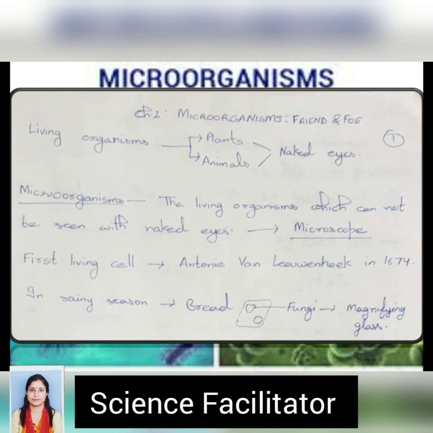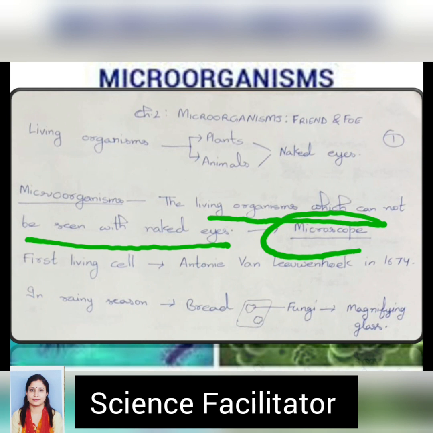Can you think about it? There are certain living organisms on the earth's surface which cannot be seen with the naked eye. Such organisms are known as microorganisms. So how can we see them? We can see them with the help of a simple instrument known as a microscope. The first living cell was observed by Anton von Leeuwenhoek in 1674 with his self-designed microscope.